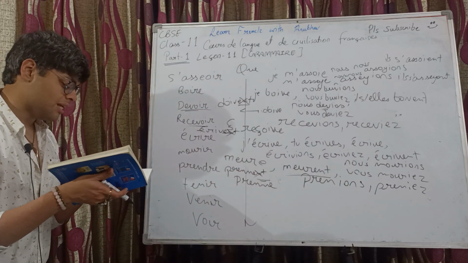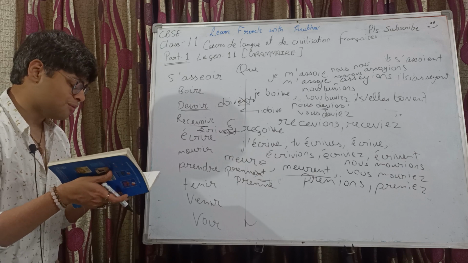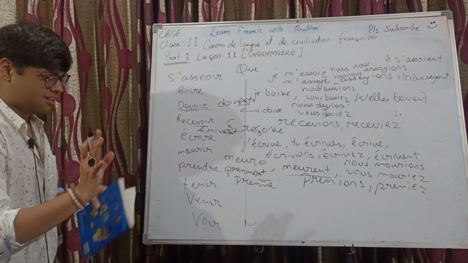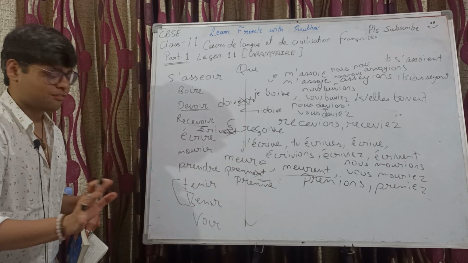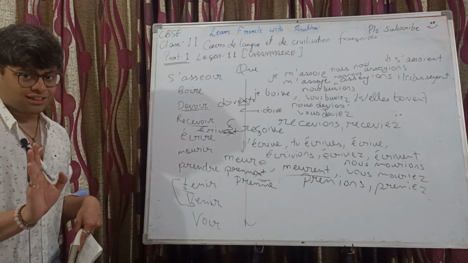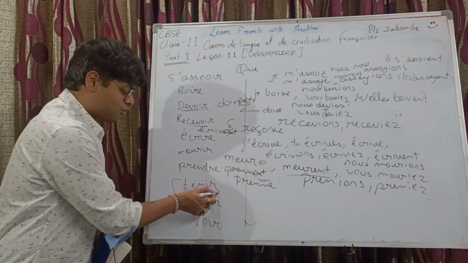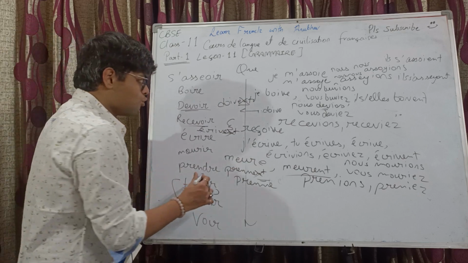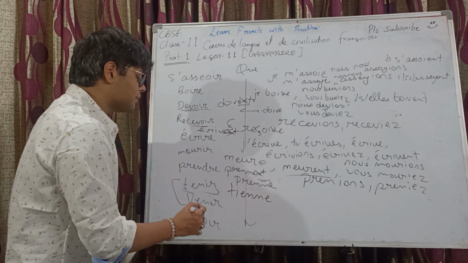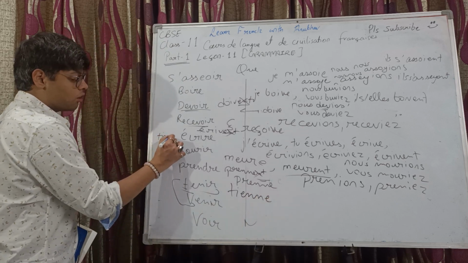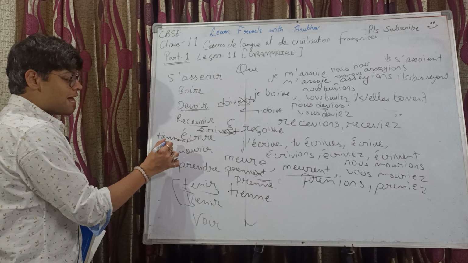Tenir and venir are pretty much the same, so I'm discussing only the conjugation of one. It's just that the first letter is different. The pattern of the conjugation is exactly the same. Let's do tenir. So que je tienne. Why? Because third person plural conjugation is what? Tienn and then ent.